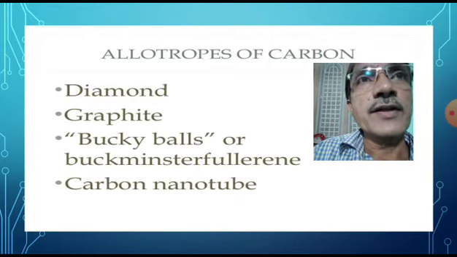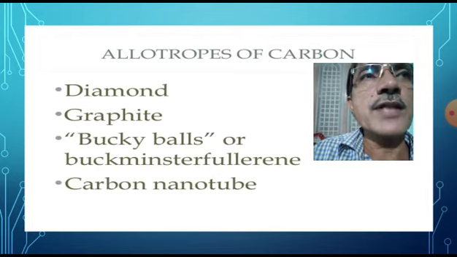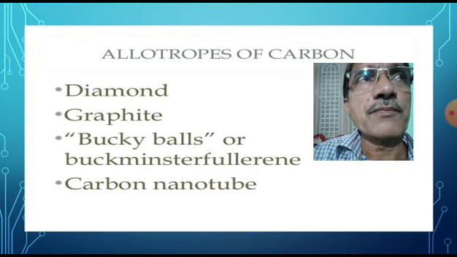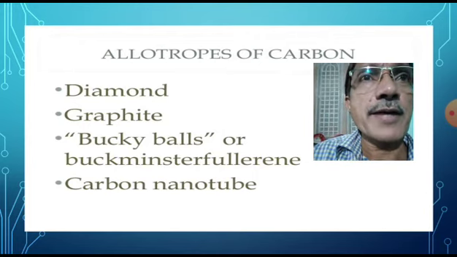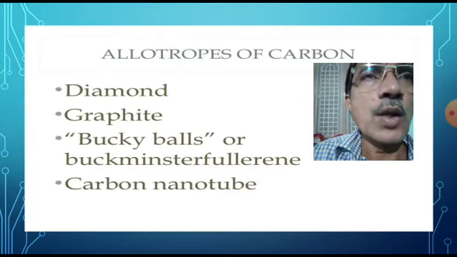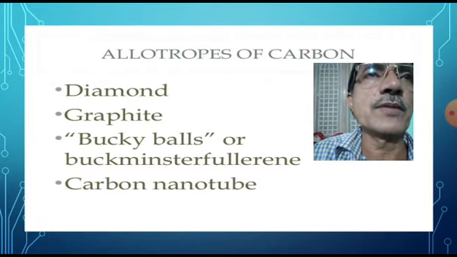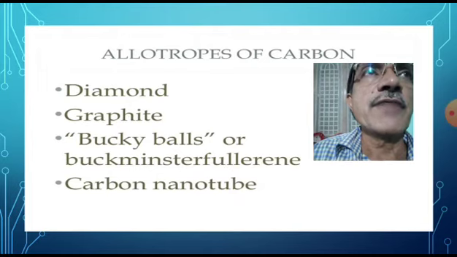Diamond and graphite are the well-known examples of crystalline allotropes of carbon. Amorphous form means powdered form. Amorphous forms of carbon are coal, coke, charcoal, animal coal, lamp black, gas carbon, petroleum coke. These are the different amorphous forms of carbon.